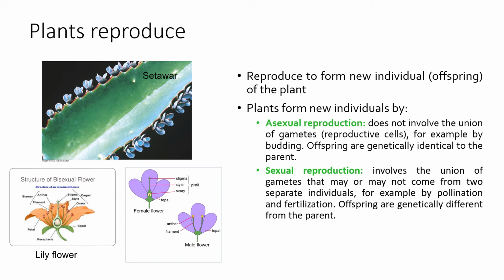The offspring can reproduce from the mother. But for sexual reproduction, it needs male and female flowers for fertilization to occur. Therefore, as a result, the offspring will be reproduced, and the offspring might be genetically different from the parents. Compared to the pokok setawa, the genetics of the offspring will be identical to the parent.